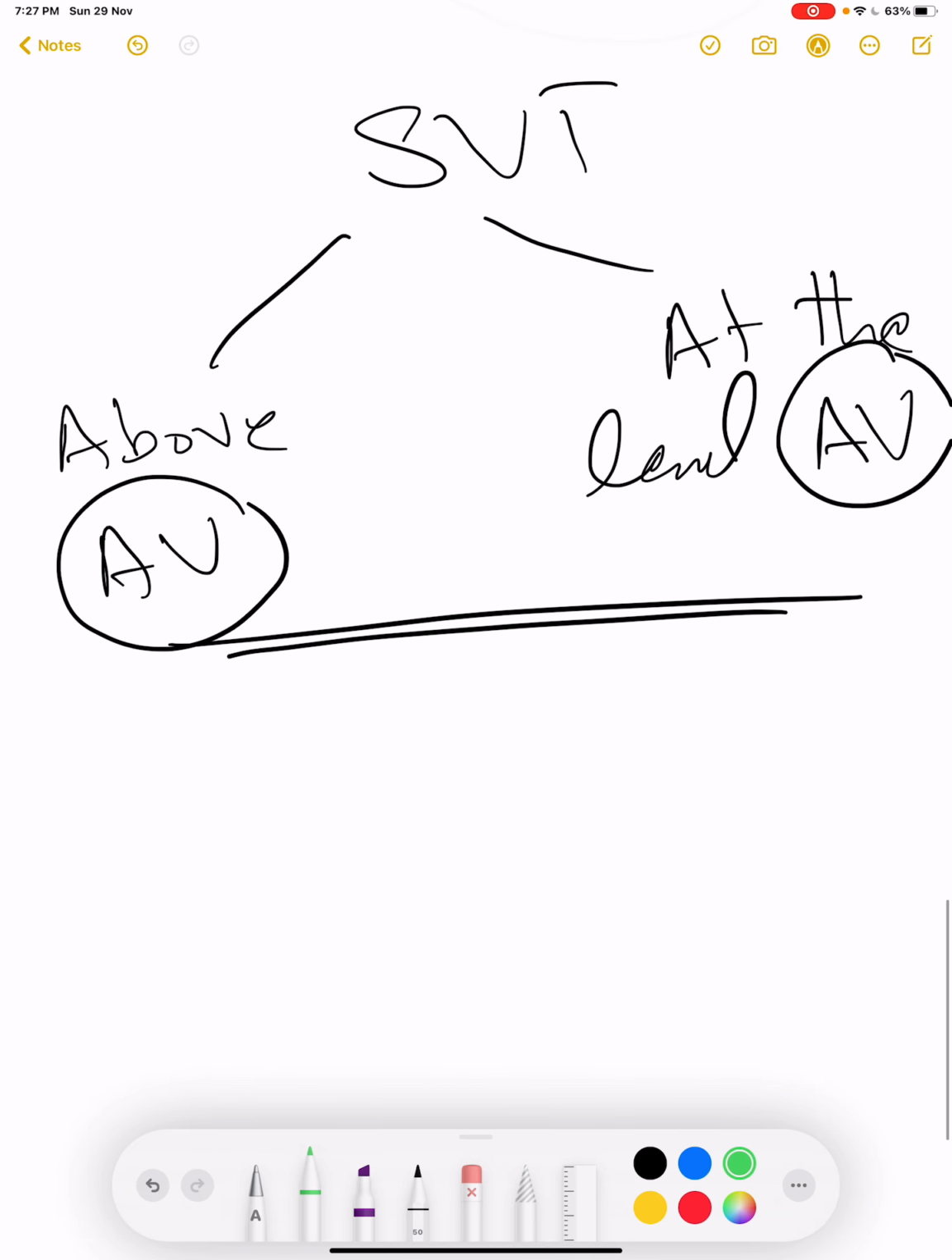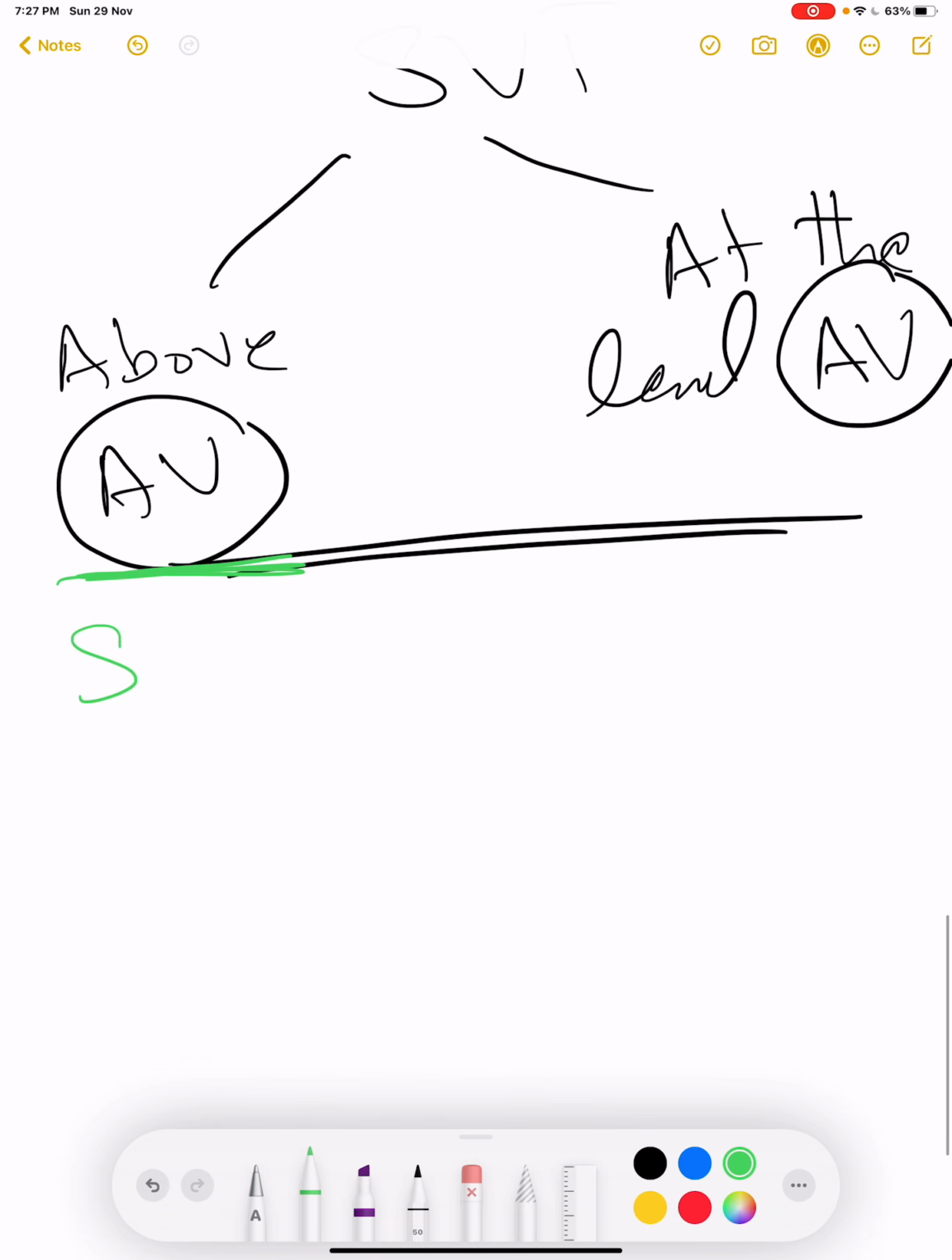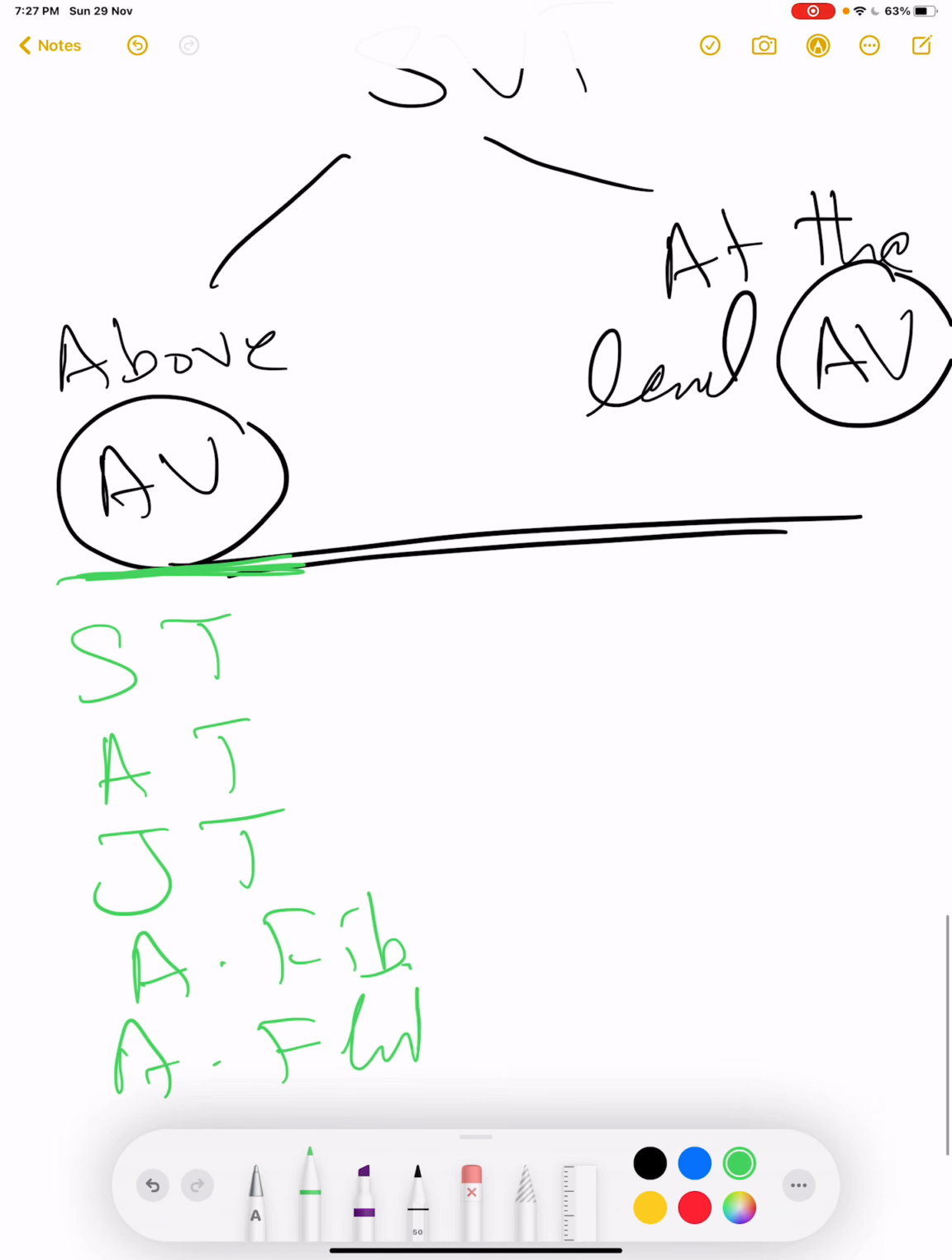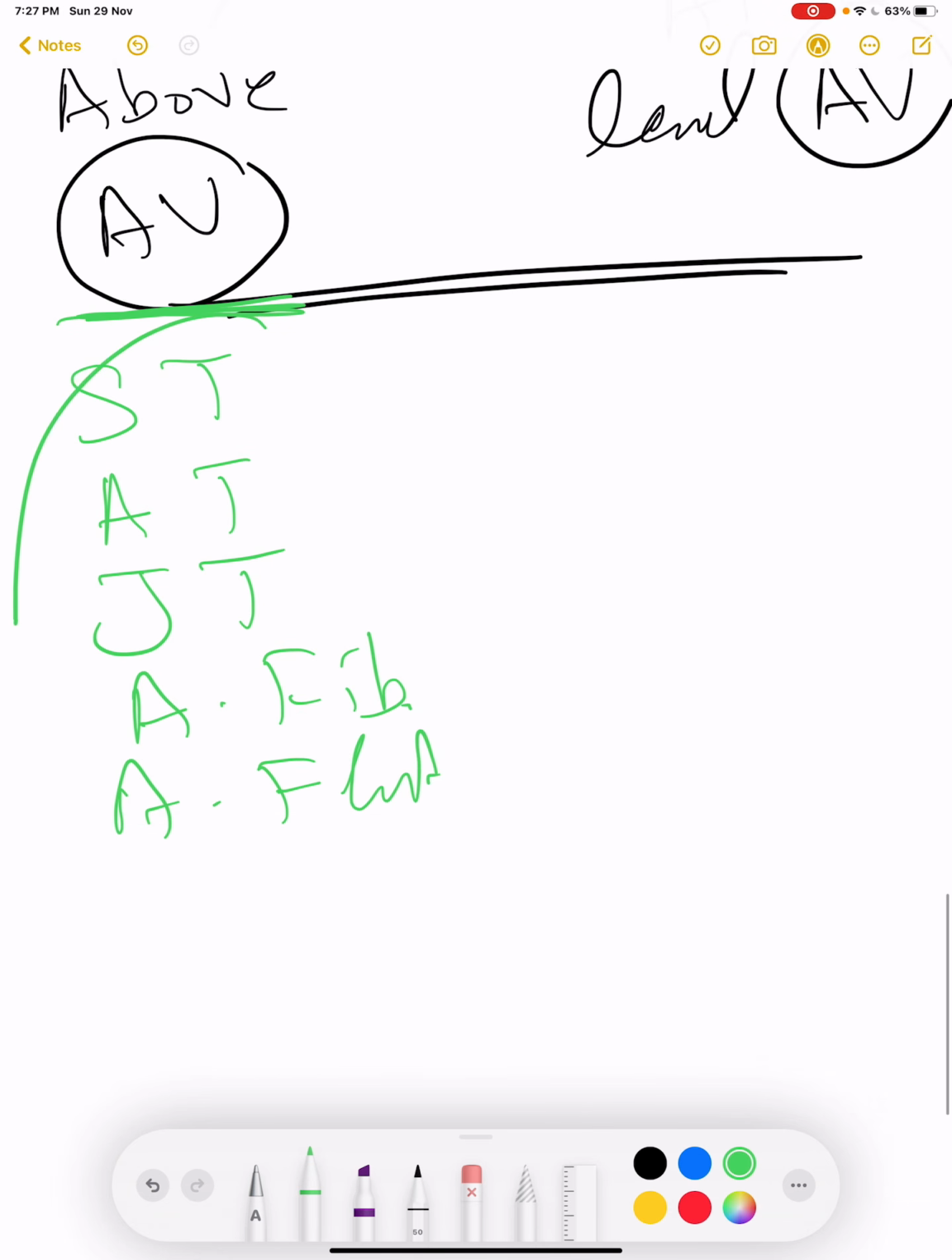So what are the tachycardias which are originating above the level of AV node? They are sinus tachycardia, atrial tachycardia, junctional tachycardia, atrial fibrillation, and atrial flutter. And these tachycardias we have already discussed in previous videos.